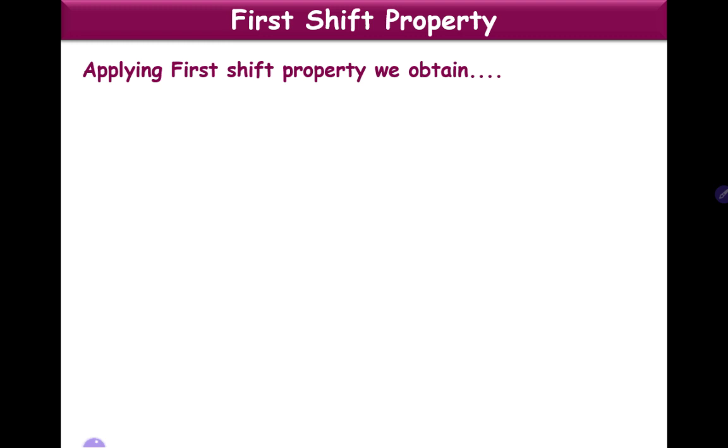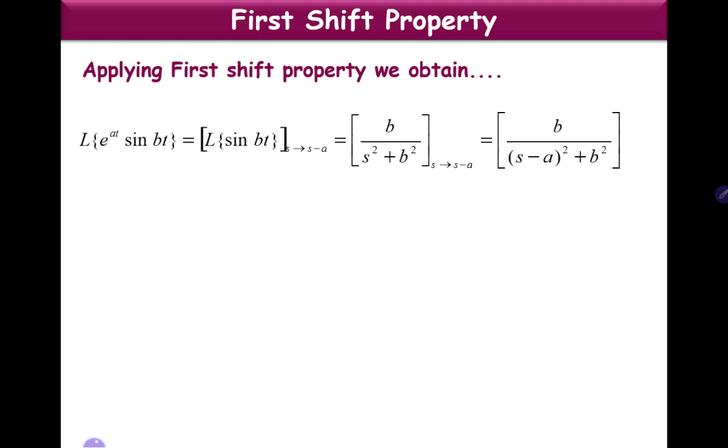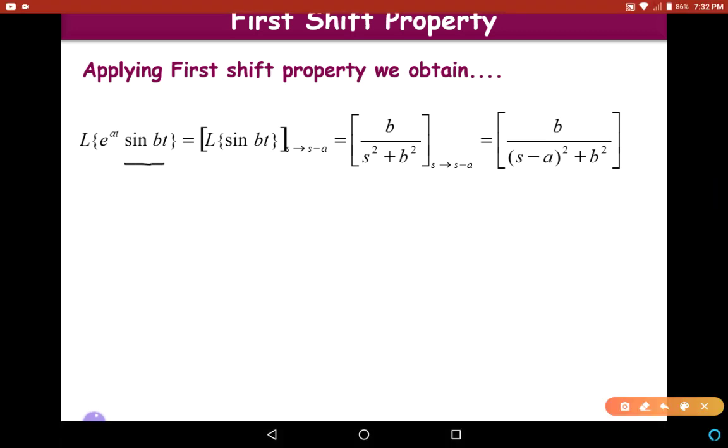So applying this first shift property, we obtain the Laplace transform of e power at into sin bt is nothing but the Laplace transform of sin bt with s replaced with s minus a. What is the Laplace transform of sin bt? It is b by s square plus b square. Now let us replace s with s minus a, then we get b by s minus a whole square plus b square. It is the Laplace transform of e power at into sin bt.